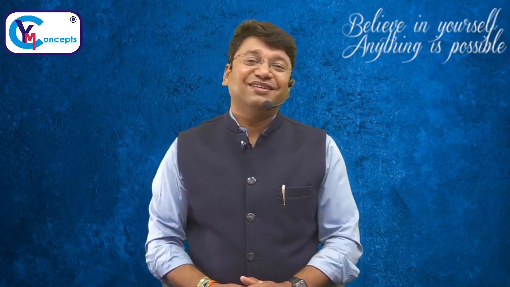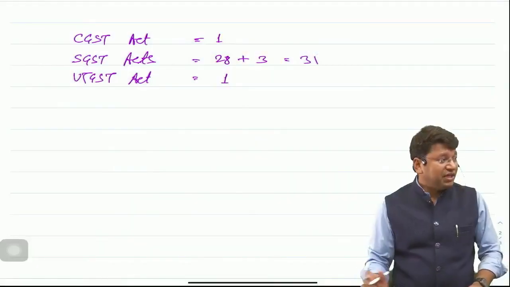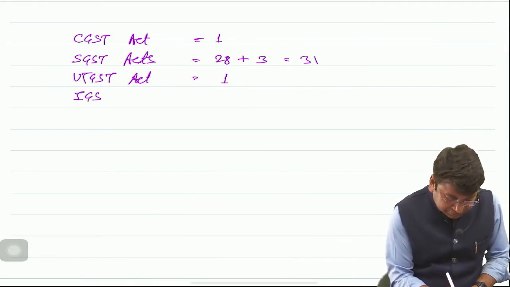Sir, so to remove this dispute, a separate tax, the IGST Act, sorry, integrated goods and services tax, is charged. So a separate act, the IGST Act, is introduced.